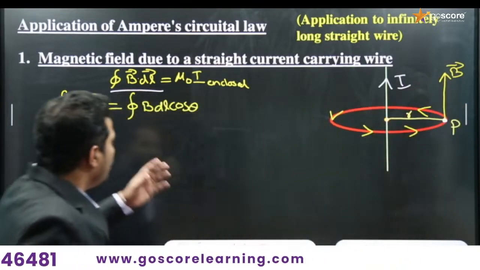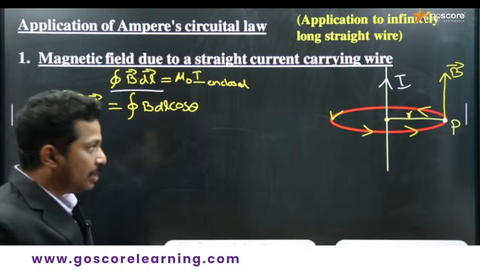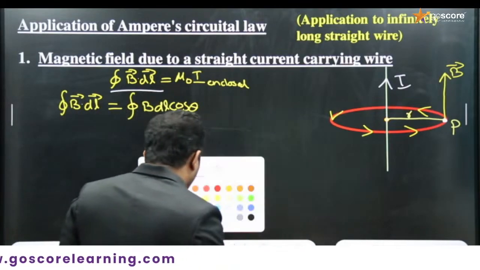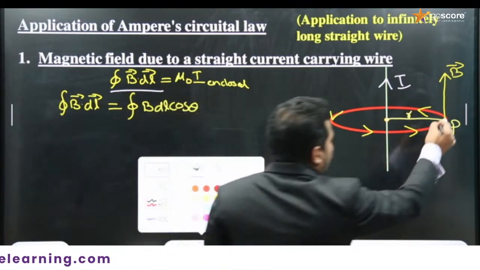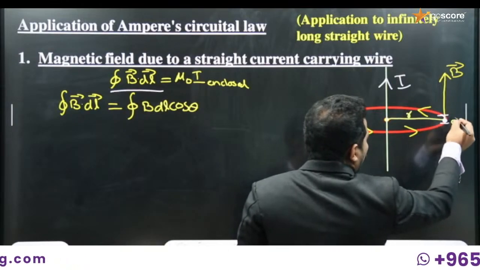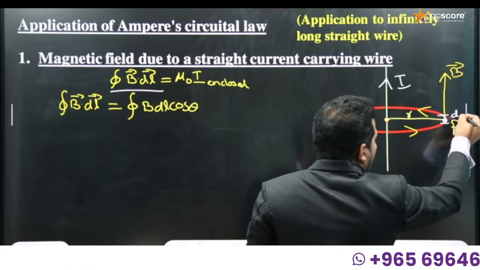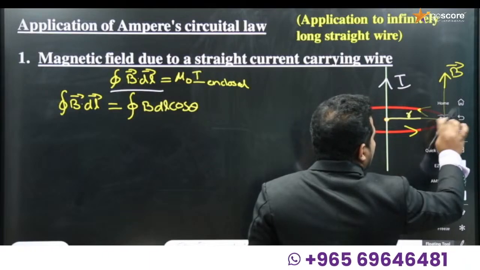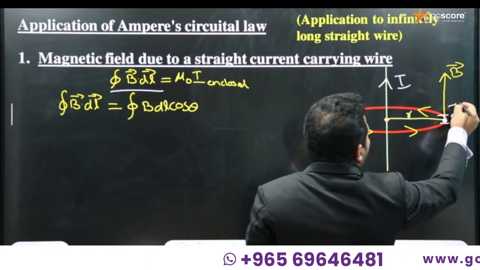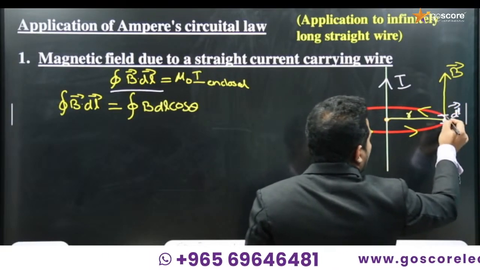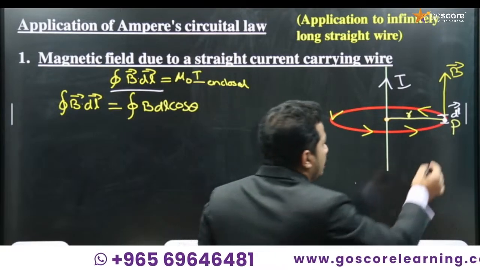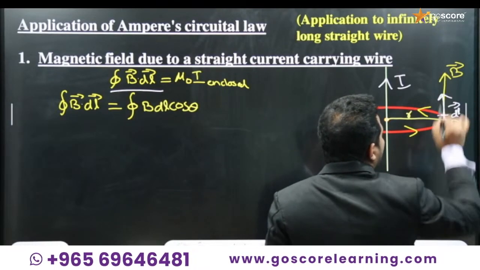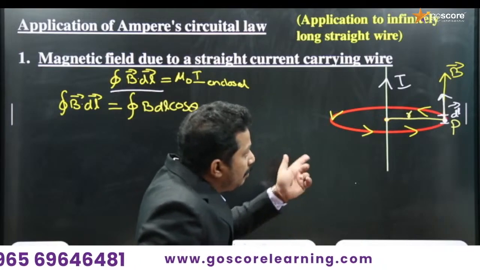We need dl also, the current element. Consider a small current element dl near the point P, whose length is dl, and I take its direction the same as that of B. So what is the angle between B and dl?